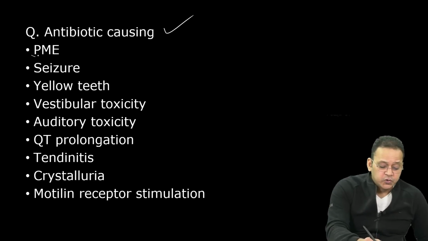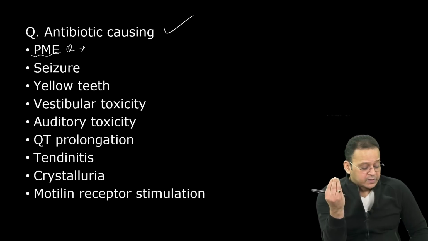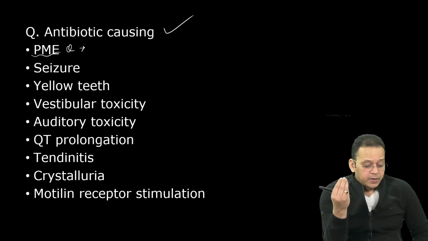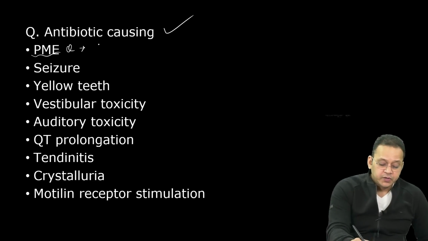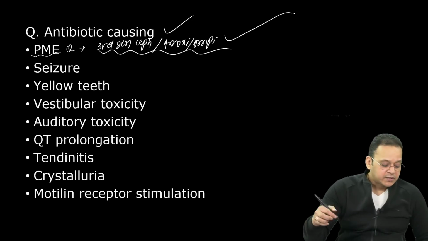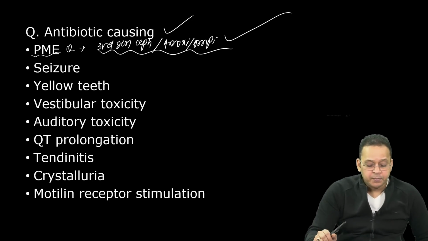Antibiotics causing pseudomembranous enterocolitis. Now, if they ask you today, which is a better answer? What is the more common cause? Your answer would be either third generation cephalosporins or amoxicillin or ampicillin. So usually, if they ask an MCQ, these would be the answer.